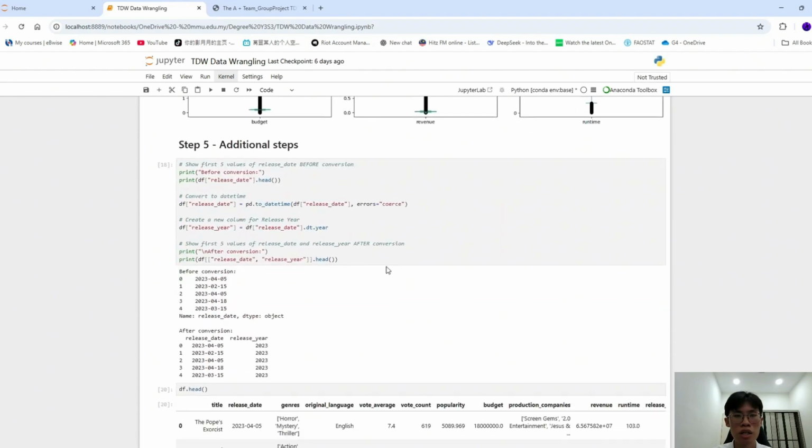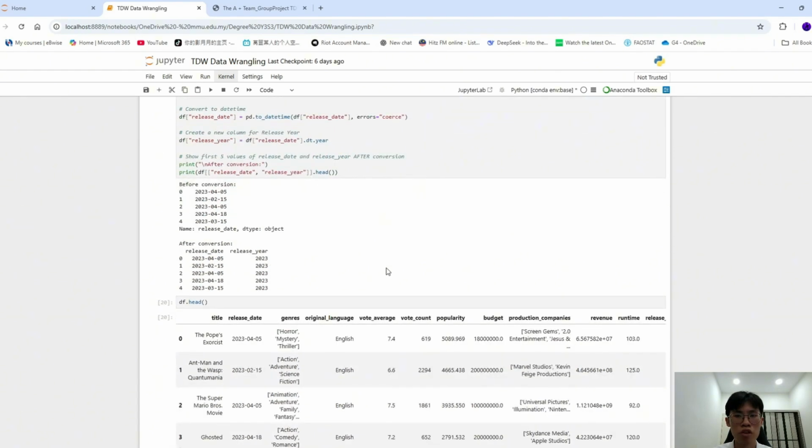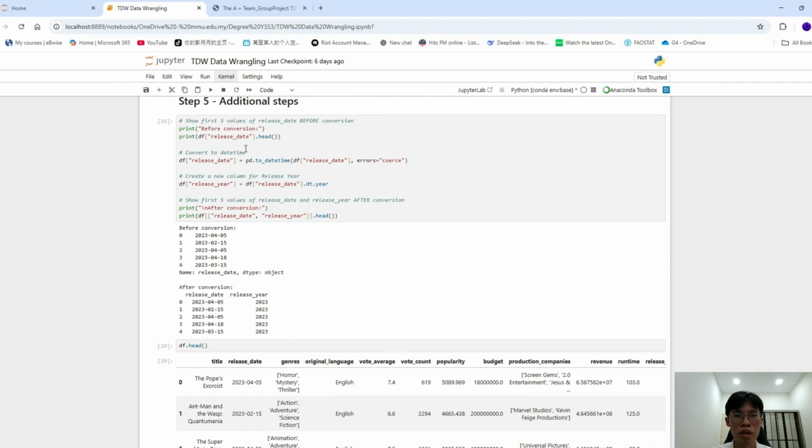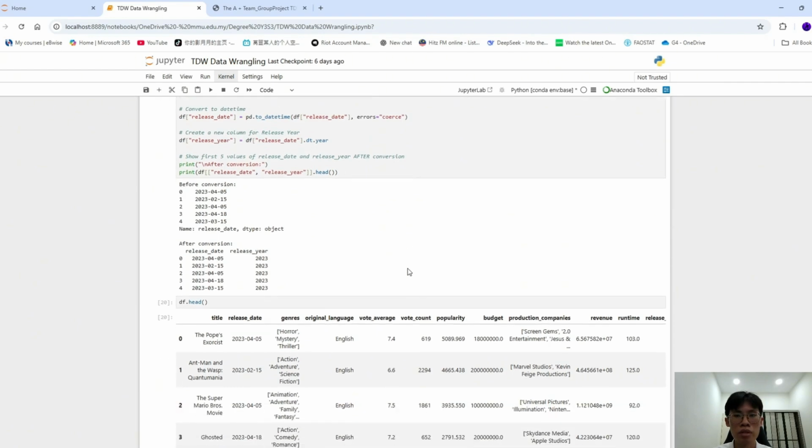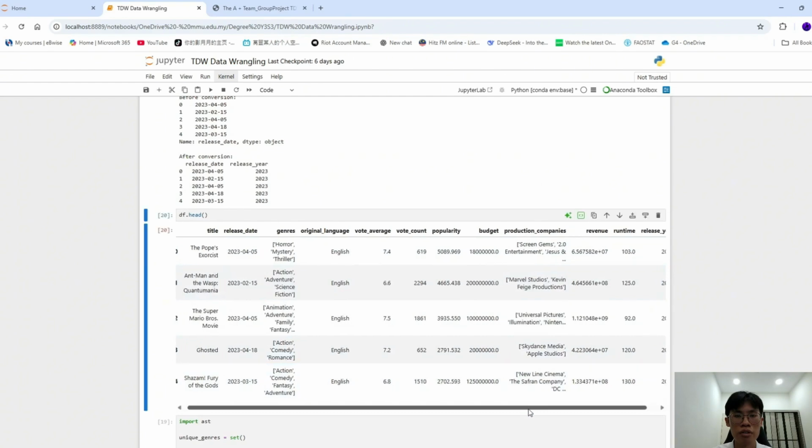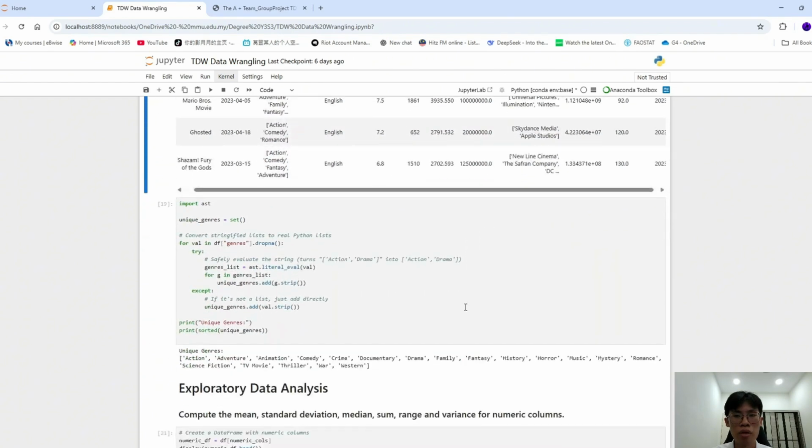Now move to the last part, the additional steps. First, the further transformation includes parsing the release date column. Originally stored as a string, it was converted to a proper datetime format using pandas to_datetime(). From this, a new column, release year, was extracted as the last column, allowing for easy analysis of movies by year. Furthermore, another restructuring step focused on the genres column, which contains list-like strings with multiple genres per movie. These were cleaned by removing square brackets and splitting the values into lists. Using the .explode function, unique genres were extracted, enabling us to analyze movie genres more effectively.